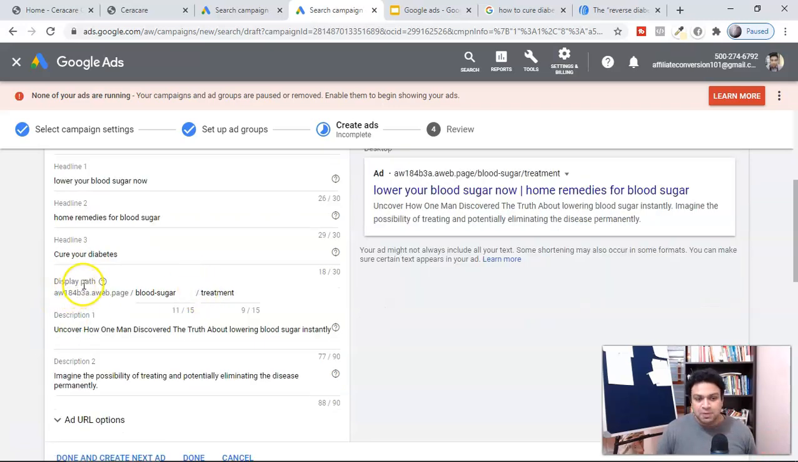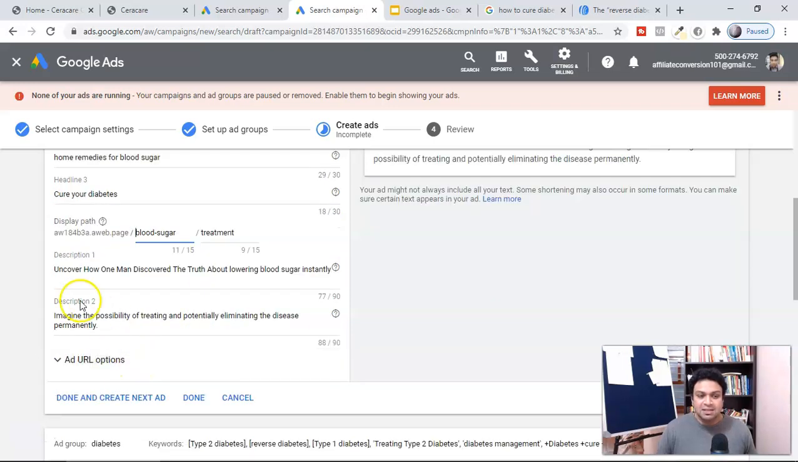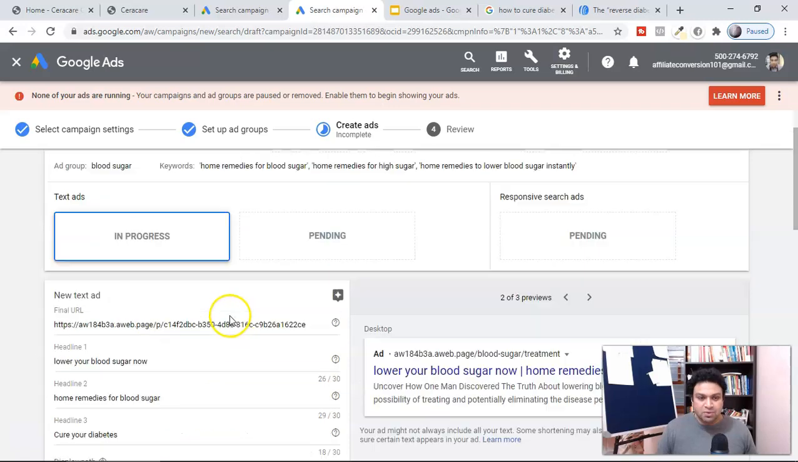In the display path, you can still use whatever your URL is. Here I'm just taking an example. You can still add those keywords here, like blood sugar treatment. And in the description: uncover how one man discovered the truth about lowering blood sugar instantly. Again, I use the same words. So this is how, guys, you create one ad text under this ad group.